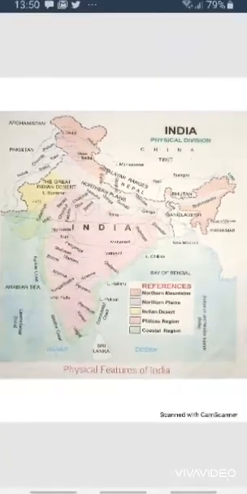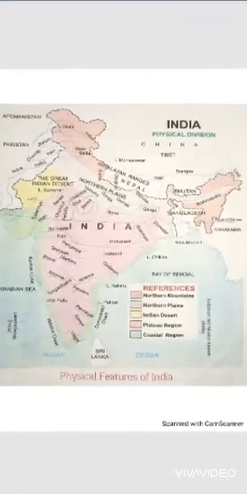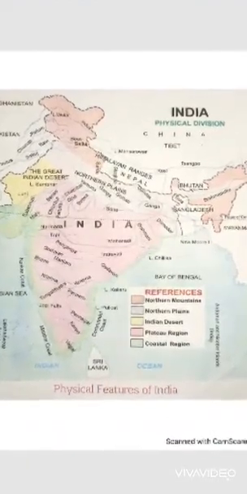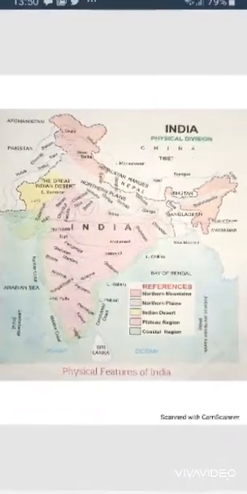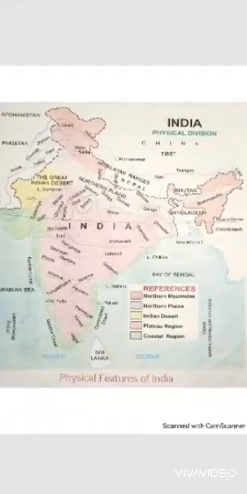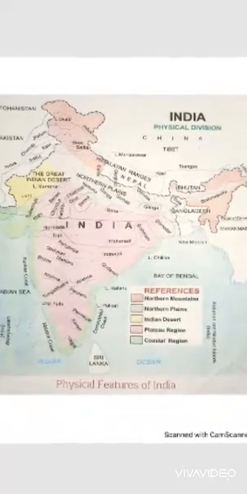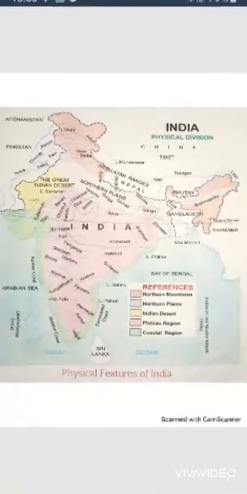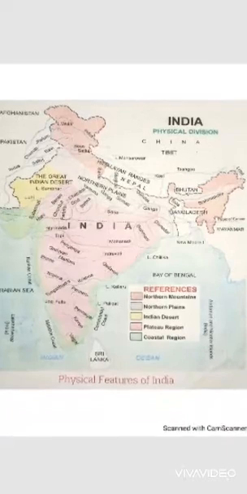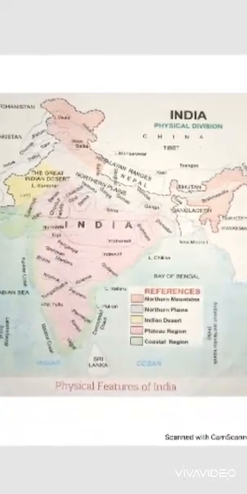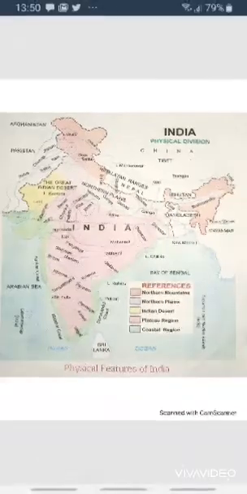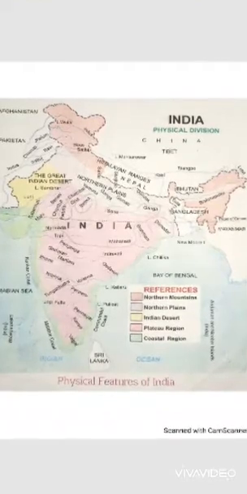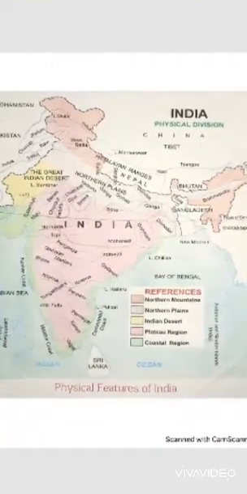Physical division of India. Because India is surrounded by water on 3 sides, most Indian landforms are peninsula. The southeast is bordered by the Bay of Bengal, the southwest by the Arabian Sea, and the south by the Indian Ocean. The Himalayas, the world's highest mountain range, rise in the north. India extends from north to south for about 3200 km and about 3000 km from west to east. The area of our country is approximately 32,80,000 square kilometers.